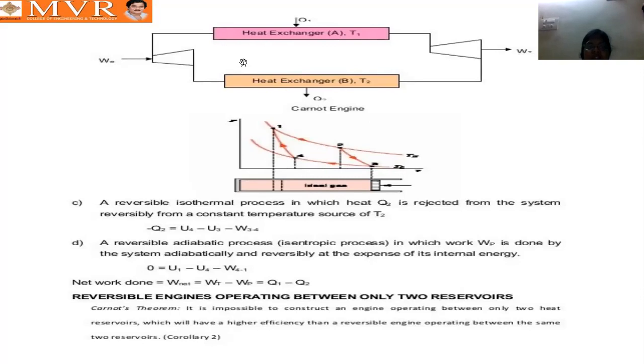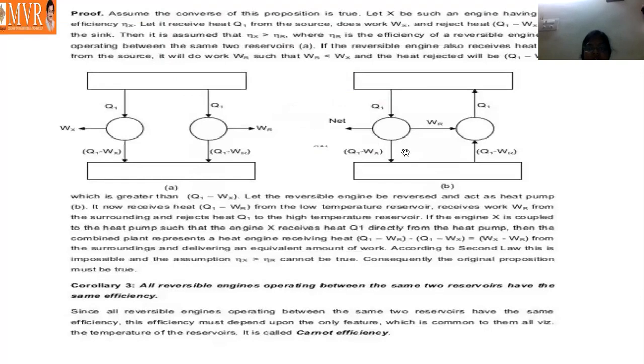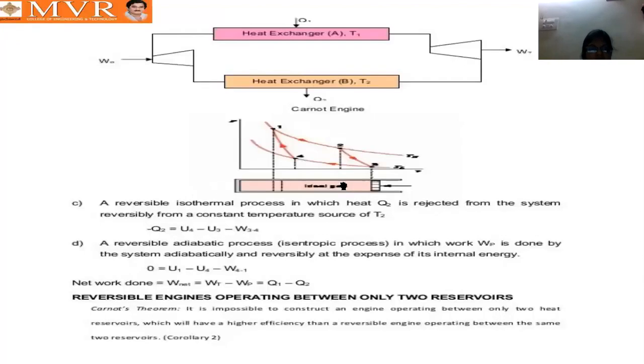Here, at the temperature source, 1 to 2 heat enters, and it goes to the turbine, where it expands. Then it goes to the heat exchanger, where it rejects heat, and then it goes to the compressor. This is the process we are expressing here, with an ideal gas. First, the 1 to 2 process is isothermal, where heat enters the system.